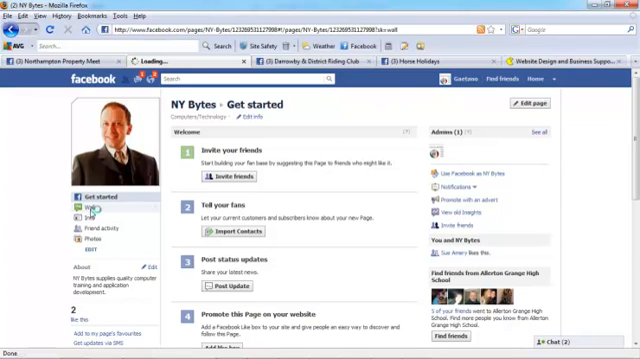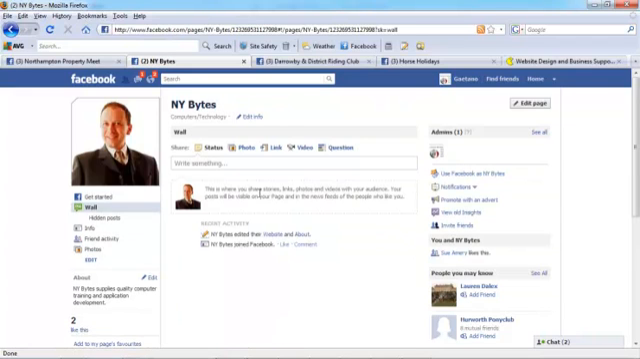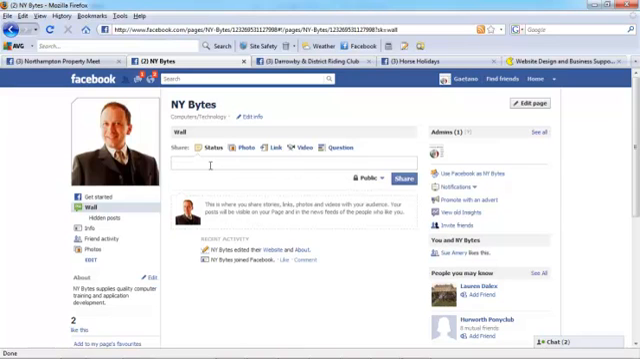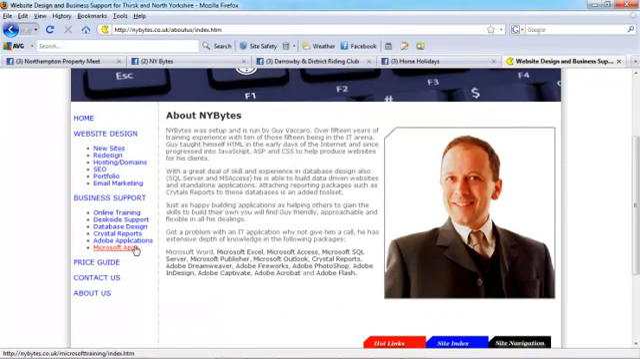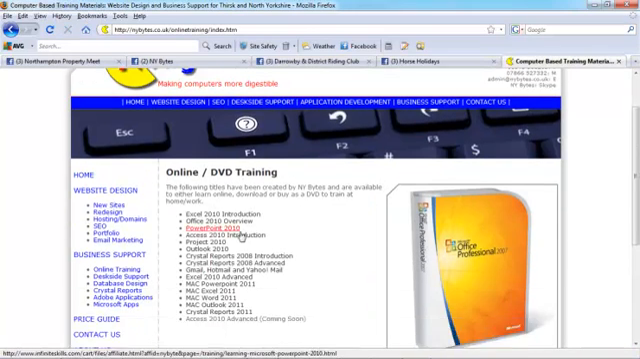Here's the wall. There's currently nothing on there except this recent activity, and you would add something using the normal status box as you would with a personal Facebook page. Try and add something at least 2, 3, 4 times a week to keep the content new, and when you add things in here, try and add a link to your website. So for example, if I want to now promote something new in here, I would go across to my website, and let's say I want to do online training as a promotion.